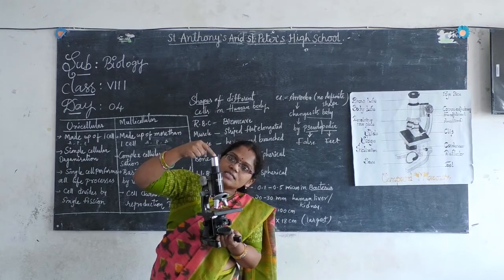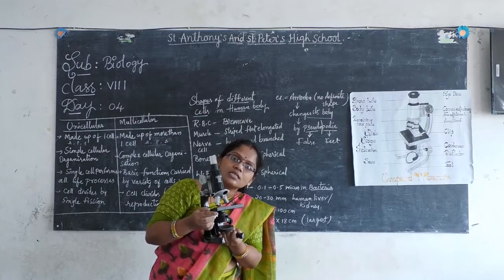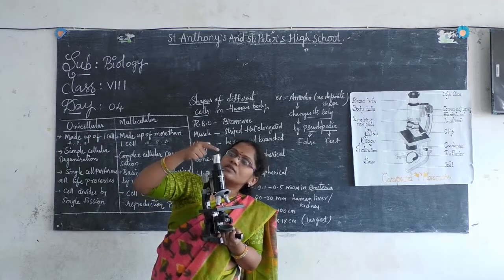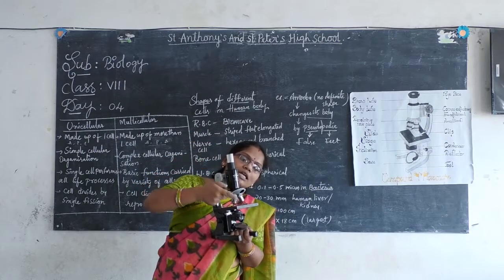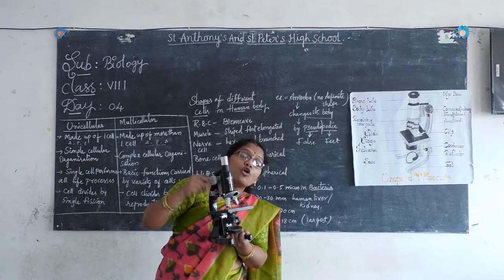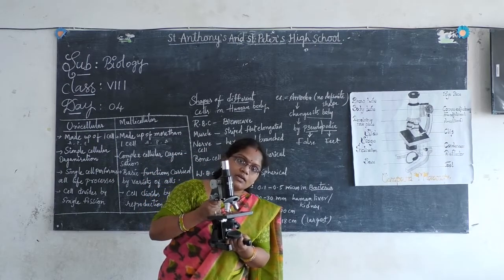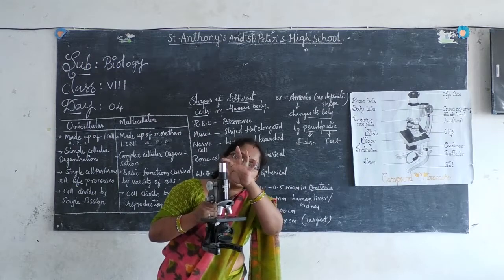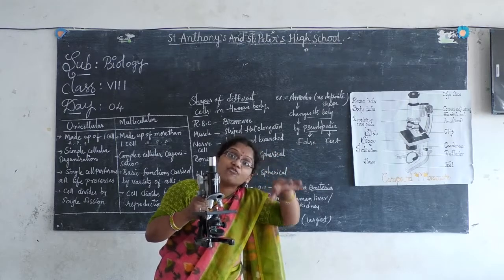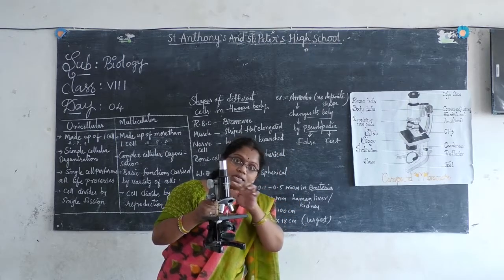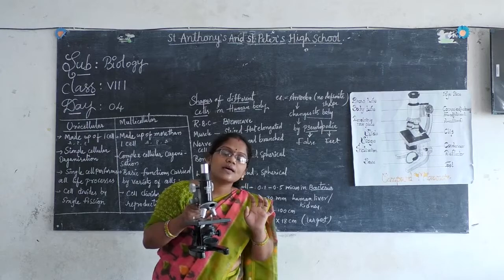When the eyepiece is 10x and in the nose piece you keep 4x, you have to multiply 4x with 10x. How much will the magnification become? 40x. If you take 40x with the 10x eyepiece, 40 into 10, how much? 400. So you will get 400x magnification to see the object on the slide clearly. That is the connection between the eyepiece and the nose piece.